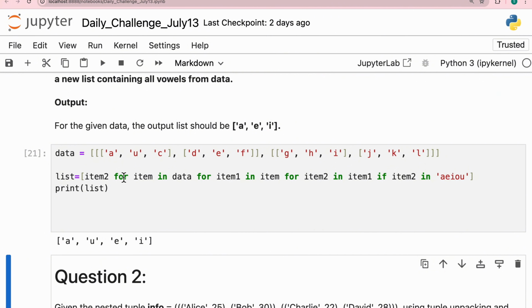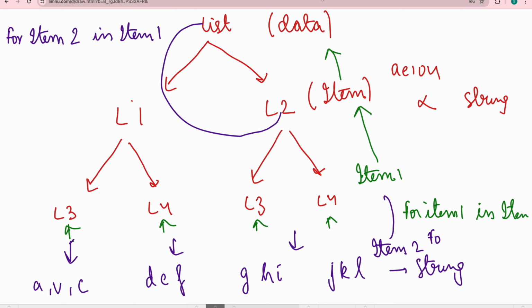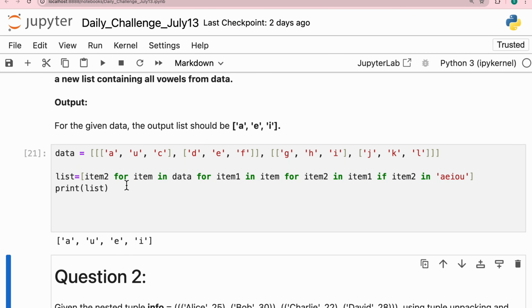So this is called a tree. This is called a tree algorithm. Basically what we do in future when we solve DSA questions, right? This is a DSA question. Actually I just introduced here, this is a DSA question on list comprehension. So we started at the top of the tree, then we went L1, L2, then we further went L3, L4, then we further deep dive into this, and at every step we create a new iterator, and that iterator will check it with the previous one. And so this is the question.